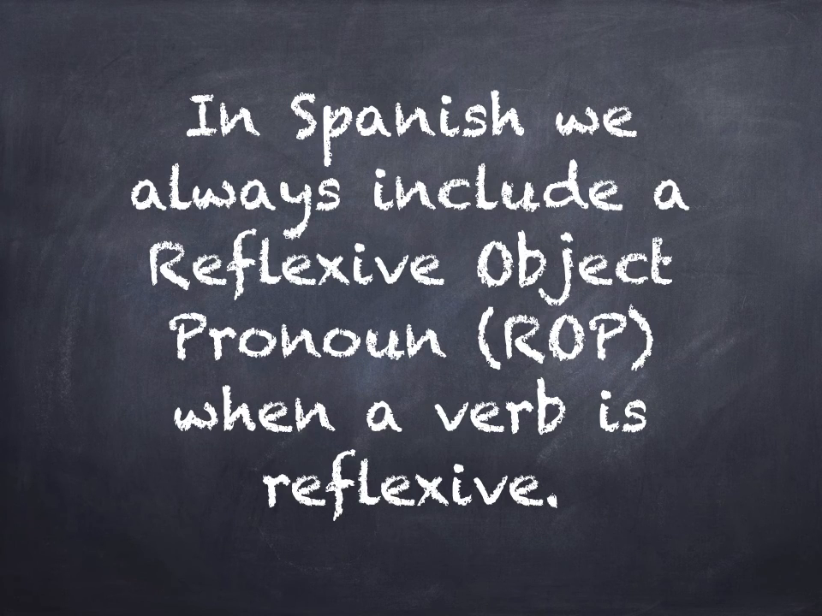Now, in Spanish, we always include a reflexive object pronoun. We'll call them ROPs. We always include a reflexive object pronoun when the verb is reflexive. We don't always do that in English. In English, we have reflexive situations, and we don't put a reflexive object pronoun in there. We have them, we use them sometimes, but not always. In Spanish, we're just consistent. If it's reflexive, we always use the reflexive object pronoun.